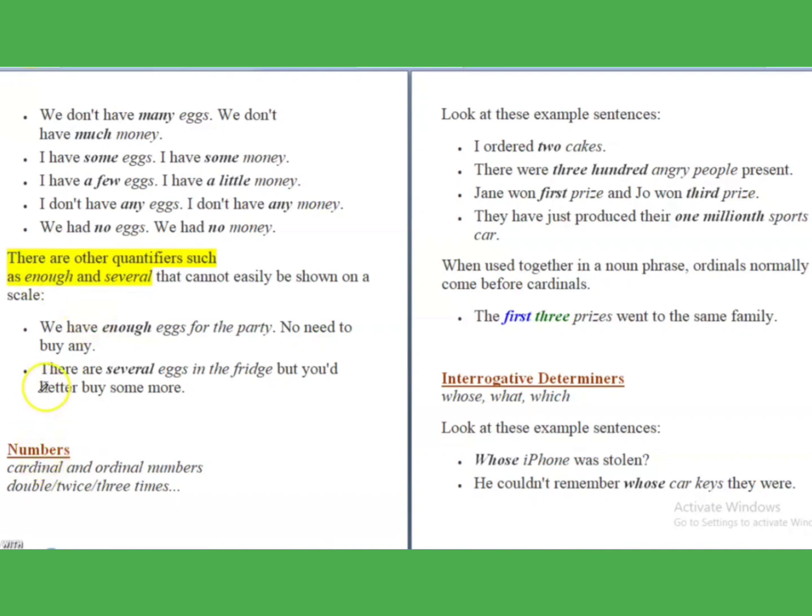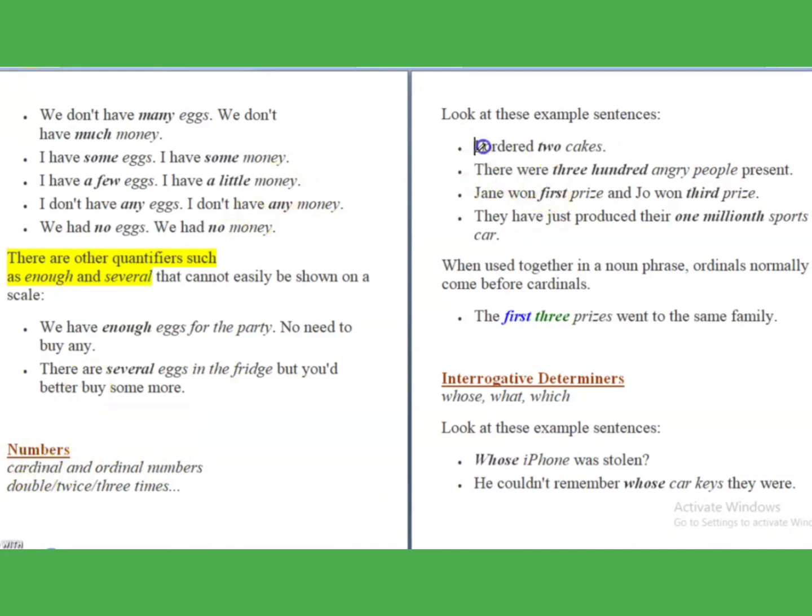Or we can frame sentences like we have enough eggs for the party, no need to buy any. Or you can frame the sentence like there are several eggs in the fridge, but you had better buy some more. So these are the sentences you can frame with enough and several. The next determiner is numbers, like cardinal numbers or ordinal numbers, like double, twice, 1, 2. So these all come under numbers.